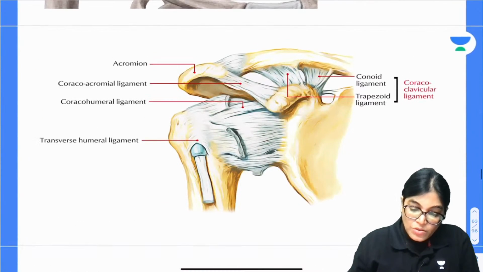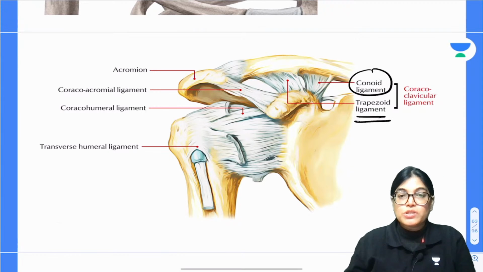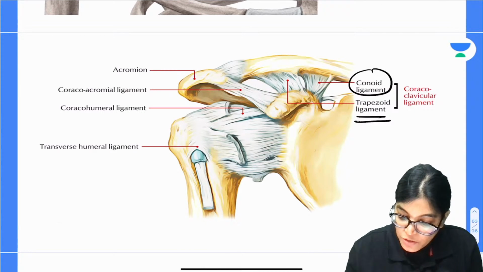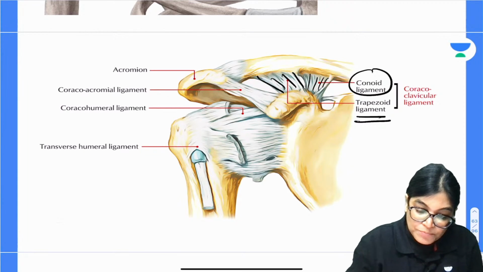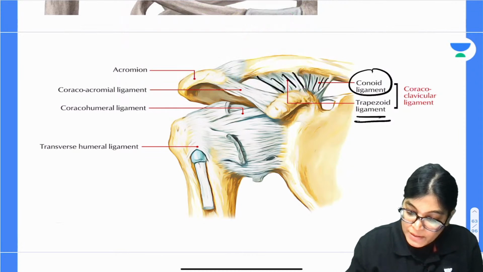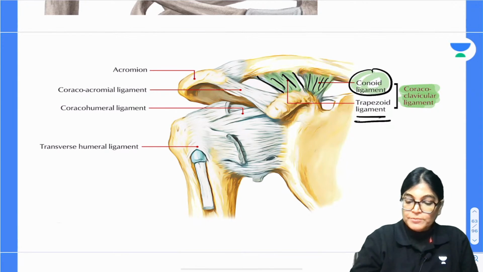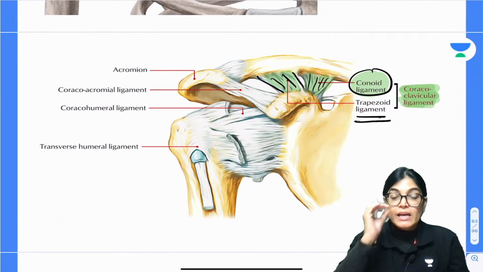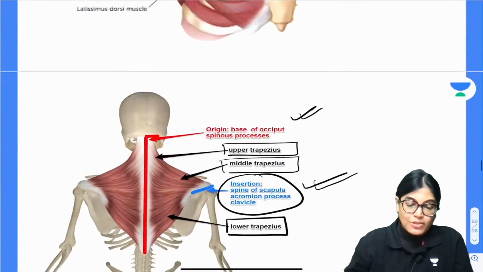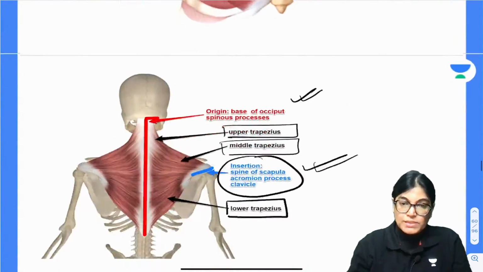Now the other important point is the coracoid tubercle and trapezoid ridge of the clavicle. These two parts are actually the parts of the ligament, that is the coracoclavicular ligament. This is the trapezoid part and this is the conoid part. So with this description, it is clear that the correct answer will be lateral 1/3 of clavicle giving attachment to the trapezius muscle. Got it everyone? Let's move on to the next, that is question number 2.